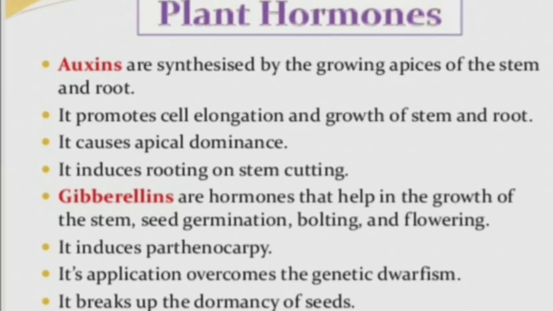And it breaks the dormancy of the seeds. Dormancy of the seeds means lack of germination of the seeds. There is no germination of the seeds although favorable conditions are applied. So to break this, even gibberellins help. So these are all the functions of auxins and gibberellins.